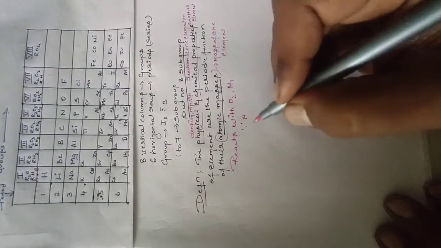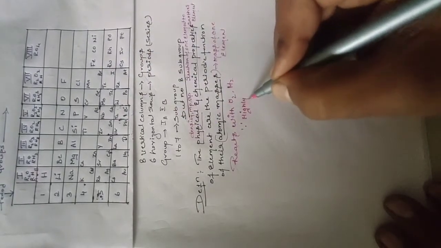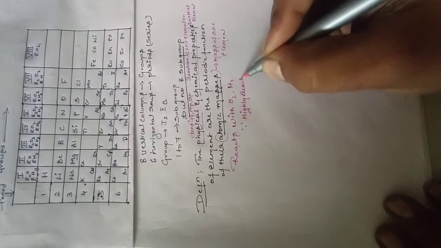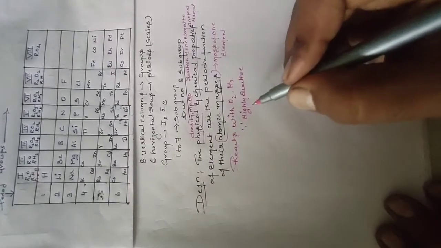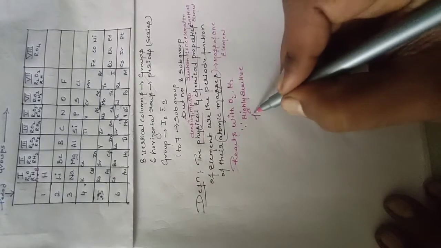Because these elements are highly reactive. Another property is that they can be found readily.